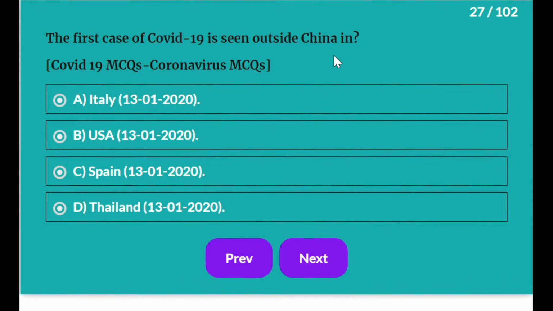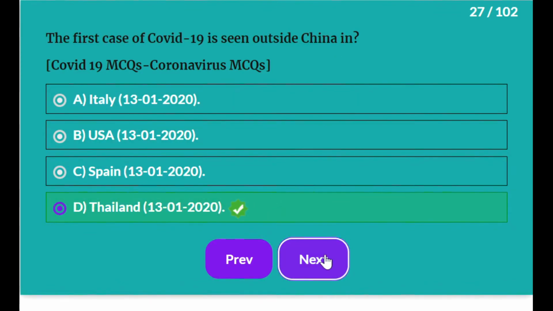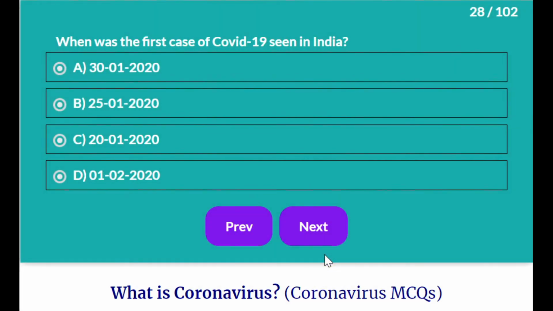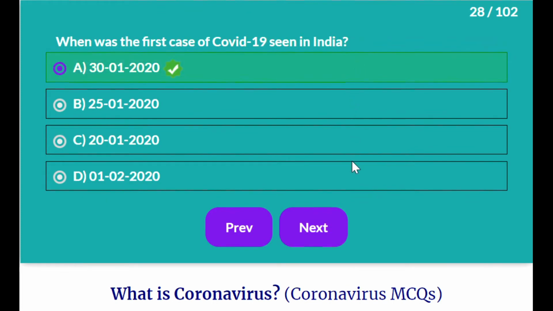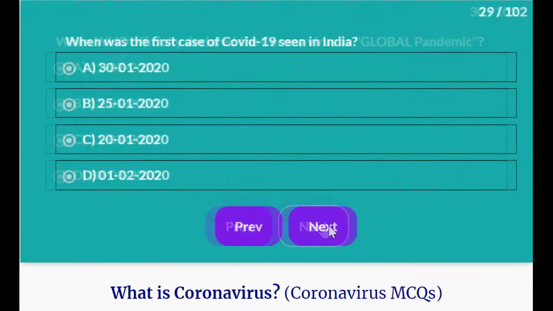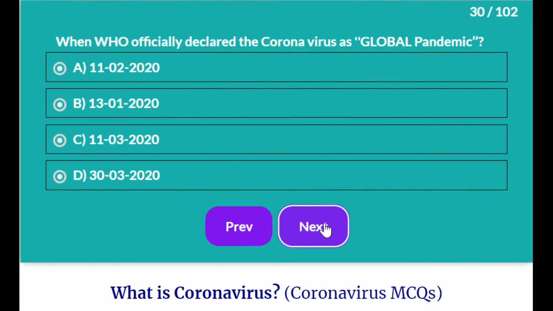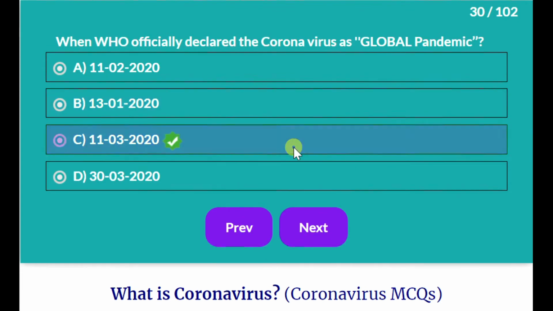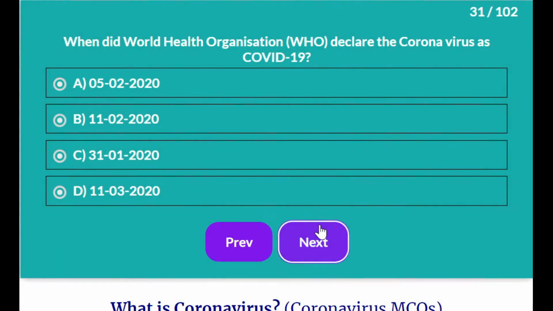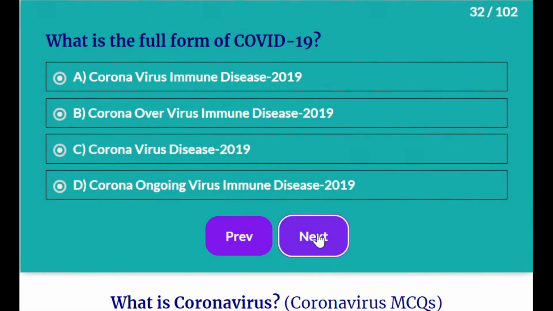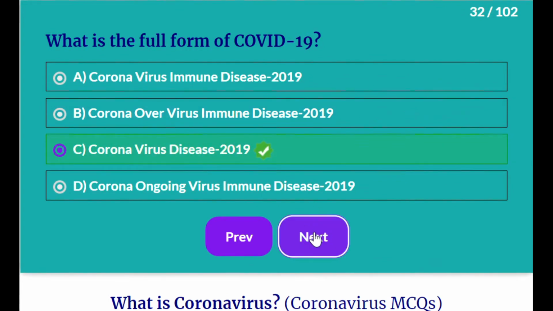The first case of COVID-19 seen outside China was in Thailand on 13/1/2020. When was the first case seen in India? It is January 30th of 2020. When did WHO officially declare the coronavirus as global pandemic? It is 11/3/2020. When did World Health Organization name the disease COVID-19? It is 11/2/2020. What is the full form of COVID-19? It is Coronavirus Disease 2019.